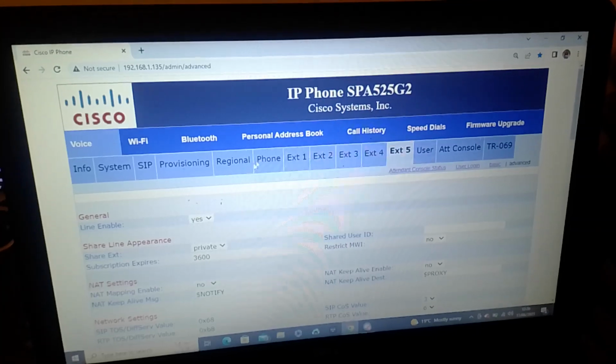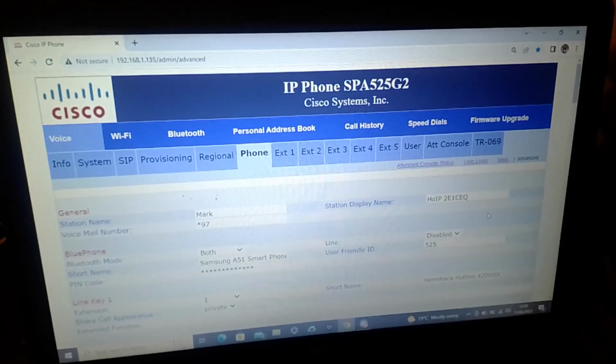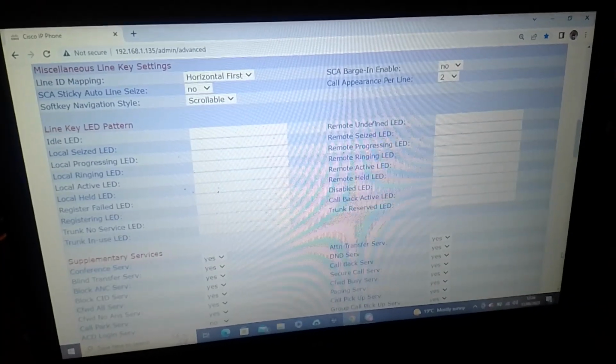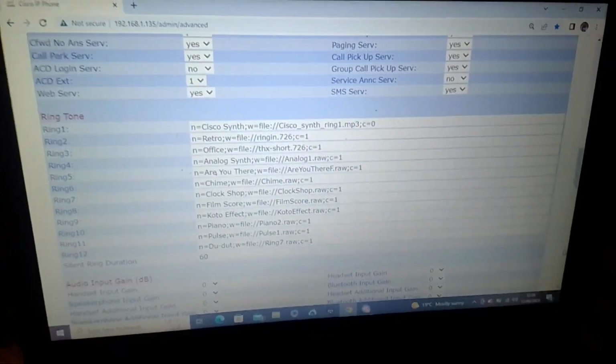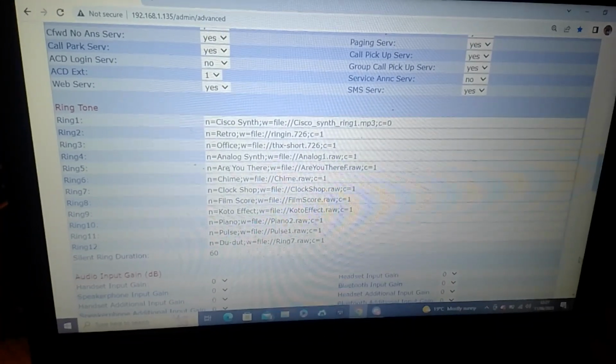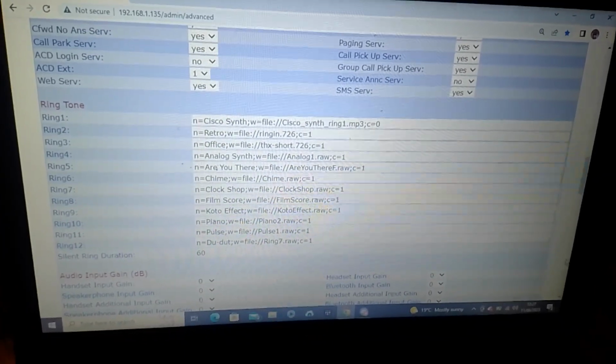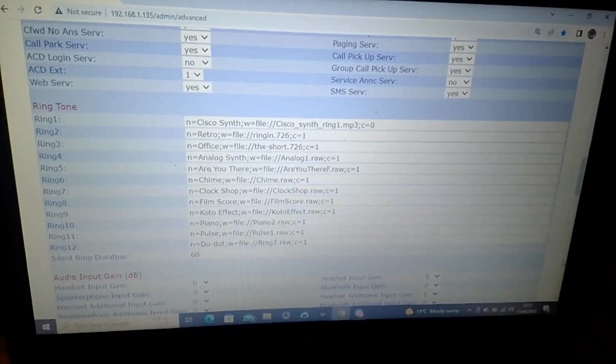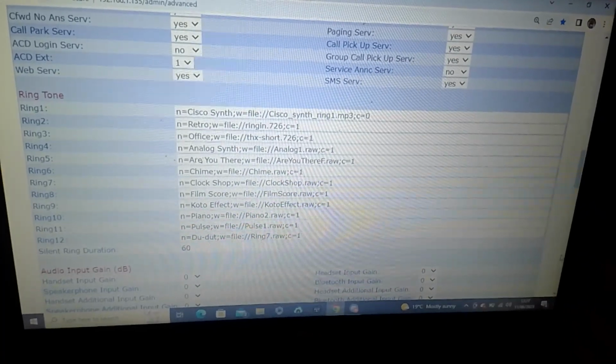So go into the phone tab. That's the ringtones we have. 12 ringtones. I've gone down 1 to 5. Not too sure what the rest of them actually sound like. I should actually play with them and find out.